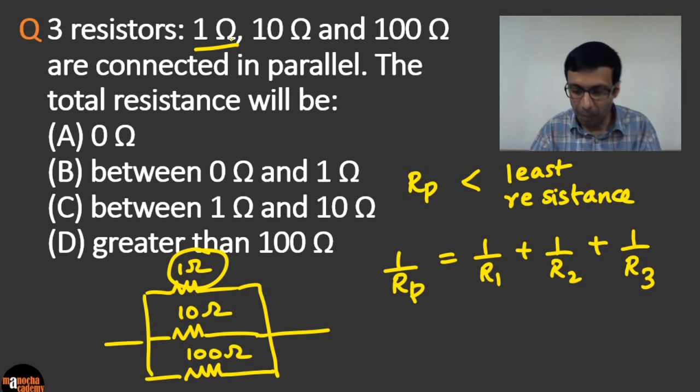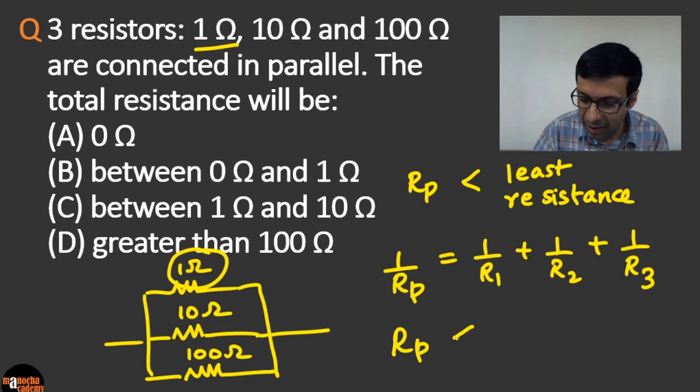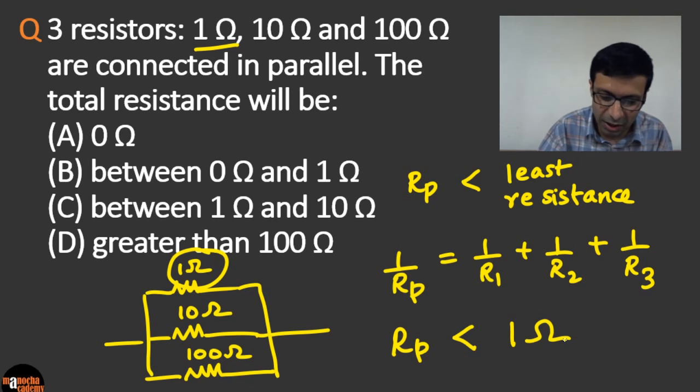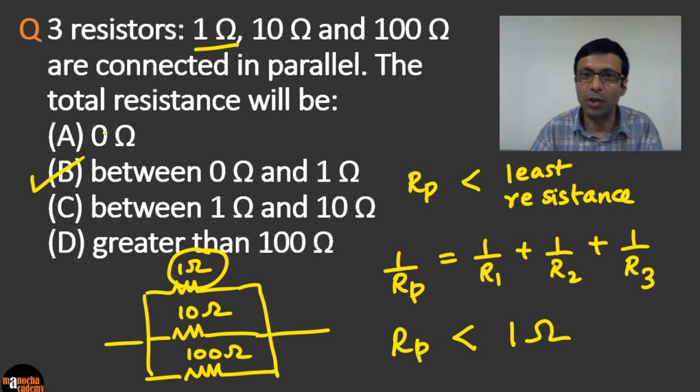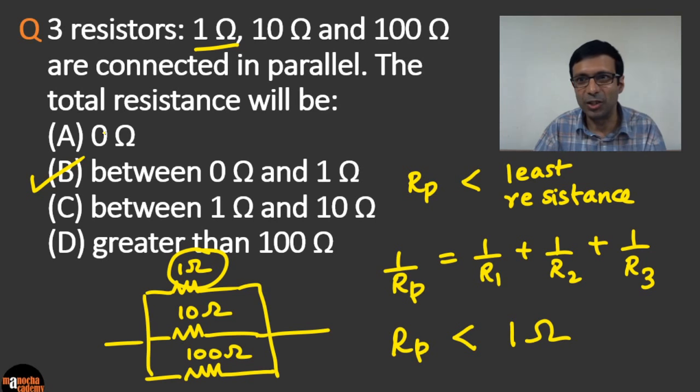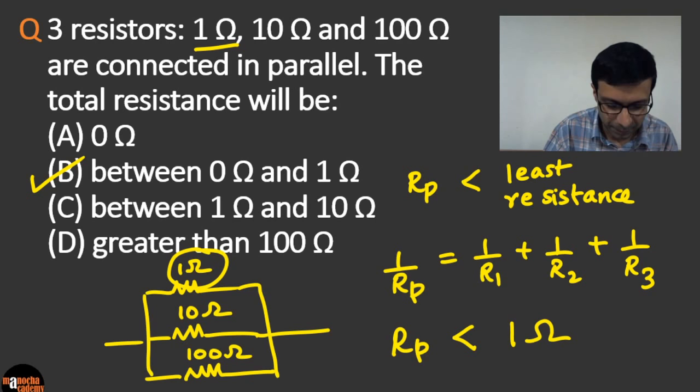So the R parallel is going to be lesser than the least resistance, so it's going to be less than 1 ohm. And it can't be 0 ohms, because you have 3 resistors; there's no simple path of 0 ohm resistance. So the best answer here is between 0 and 1. And we did this without solving, by applying the important concept that the parallel resistance will be lesser than the least resistance. Okay, so now let's move on to the next question.